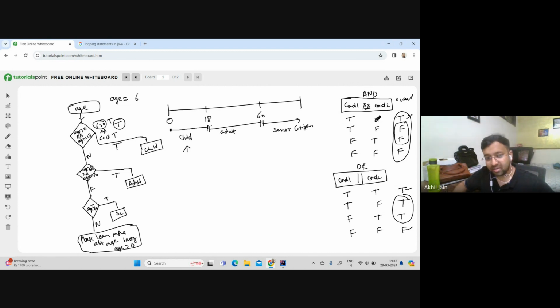But the only condition which we are not checking is less than 0, which we were not expecting the user to provide, because someone's age cannot be negative. But let's say someone provided it, so we are saying, okay, please learn more about age, and because age greater than 0, let's say that is the message we want to print. But if this condition didn't hold true, we want to print child, adult, and SC, right? And that is where it will end.